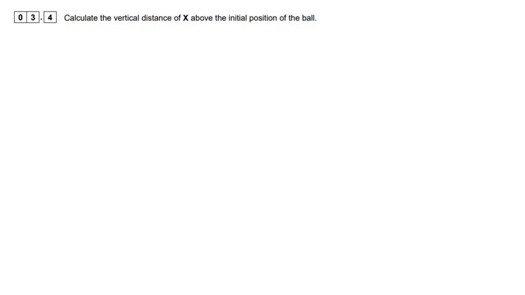how high has it travelled to get out of that sandpit? Okay, so we're looking for S this time. And remember, we knew V, we knew U, we knew A. So what's the equation that links those? V squared equals U squared plus 2AS. So if we rearrange for S, we've got V squared minus U squared over 2A.